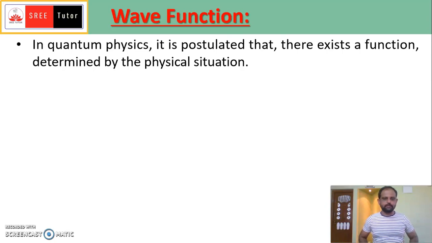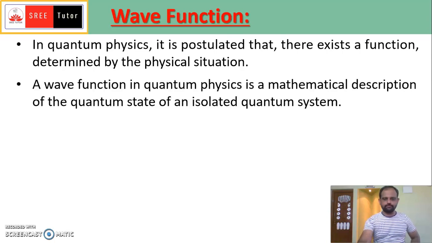System, you know about the system. A system is the space which is surrounded by the coordinate systems. So that system in a quantum state is the quantum system. In that quantum system, there are a number of states. That state is determined by the physical situation in the quantum system. So that is called the wave function.